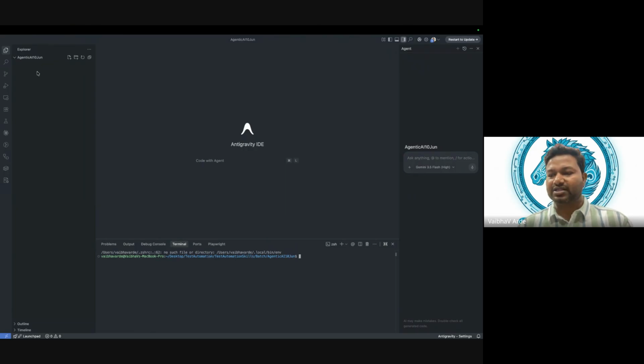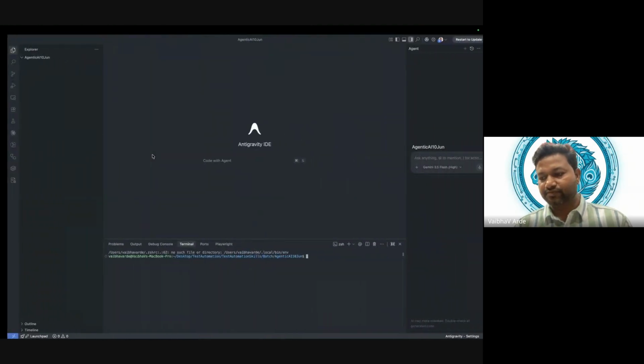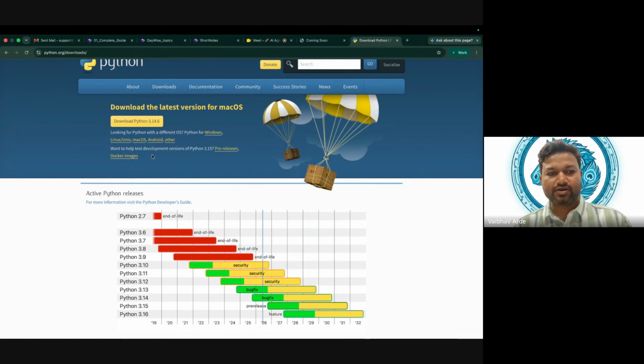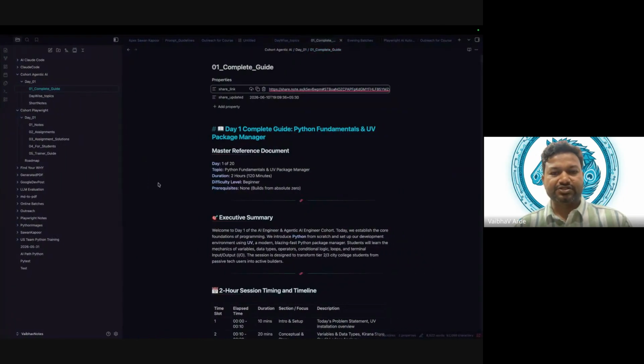If I go to another workspace, there I will have different packages. To differentiate two projects and to work parallelly in multiple projects, we need a virtual environment. Does that make sense, guys? Okay, that's good. So that's our virtual environment.